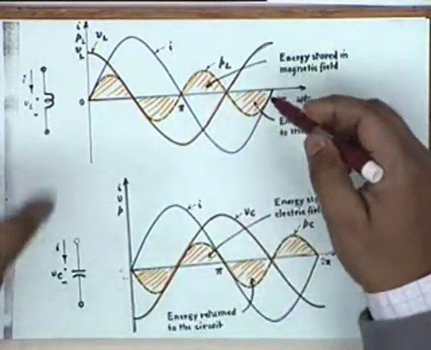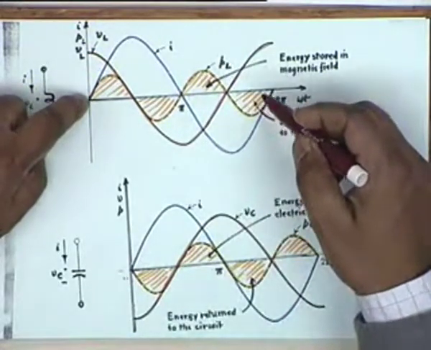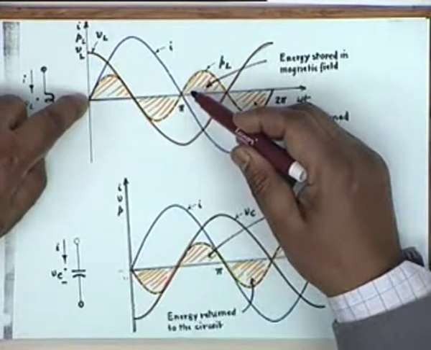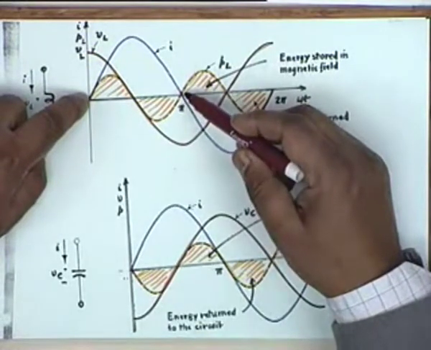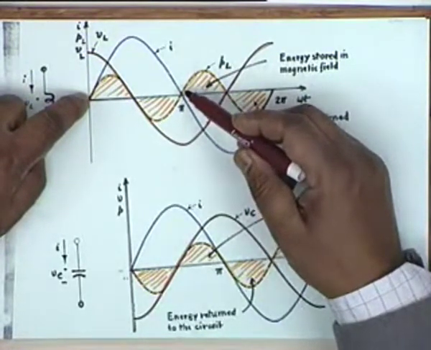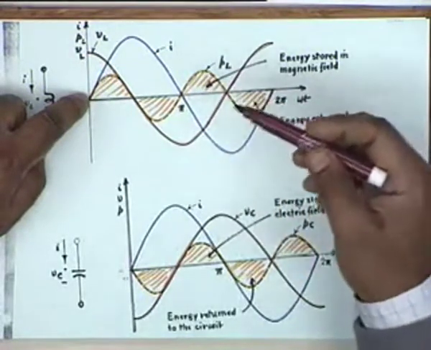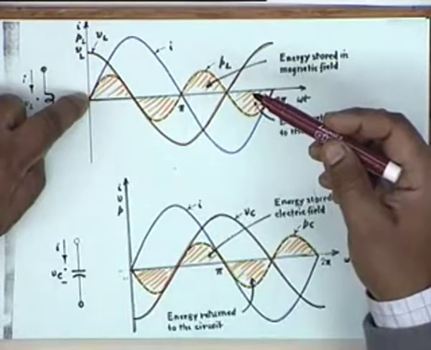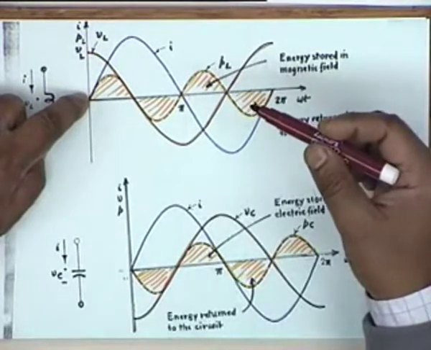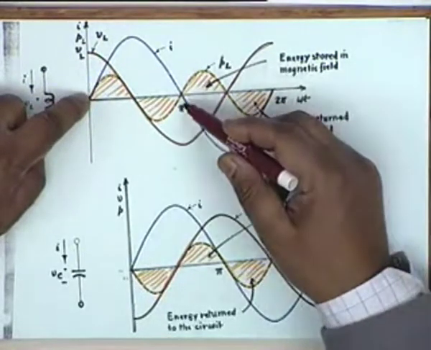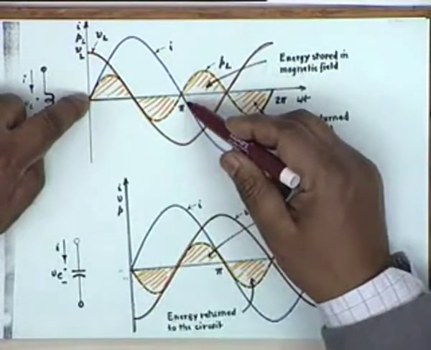Which means that if I take the average over one cycle of either current or voltage, or even half a cycle, the average power is equal to 0. And that's all that it means by saying that capital P equals 0. The average over one cycle or even half a cycle is 0.